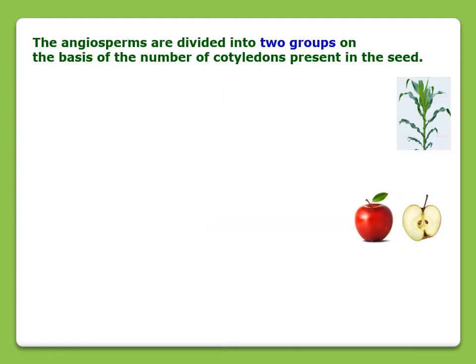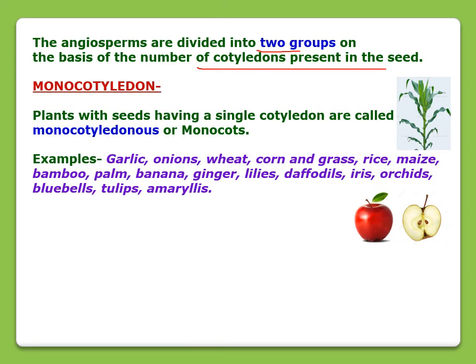As I told you, angiosperms are divided into two groups on the basis of the number of cotyledons present in the seed. Those two groups are monocotyledon and dicotyledon. Let me discuss the first one, monocotyledon. The plants with seeds having a single cotyledon are called monocotyledons or monocots. You can call them anything, no problem. Examples of monocotyledons are garlic, onion, wheat, corn, grass, rice, maize, bamboo, palm, banana, ginger, lilies, and so on. These are all plants that belong to monocotyledons, right?